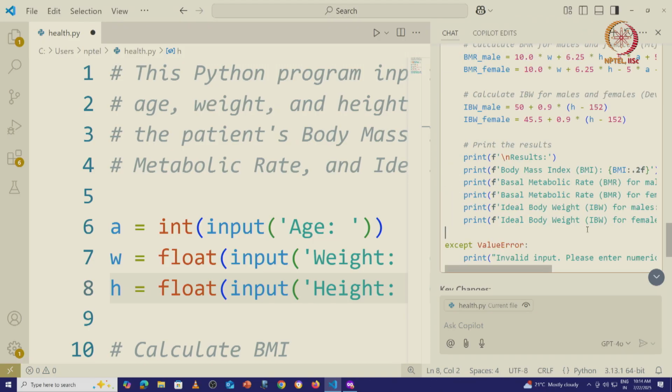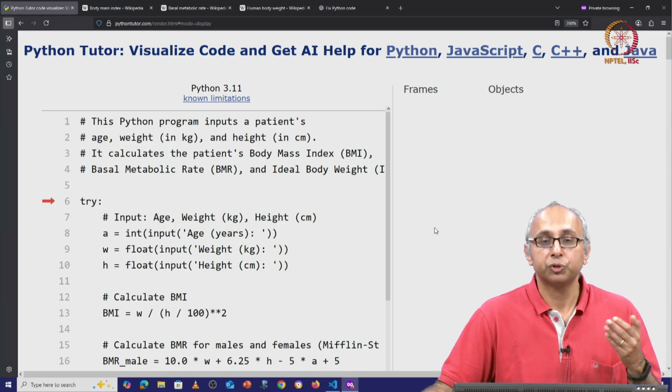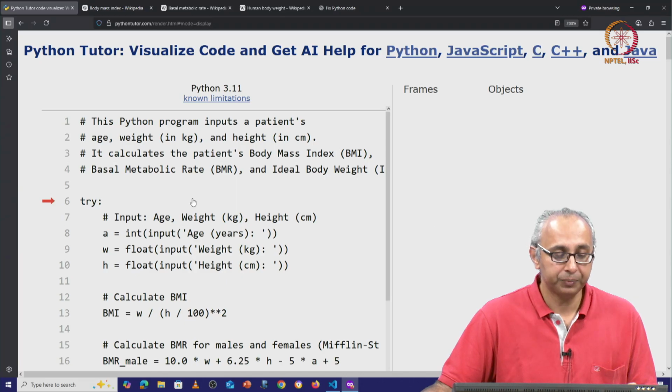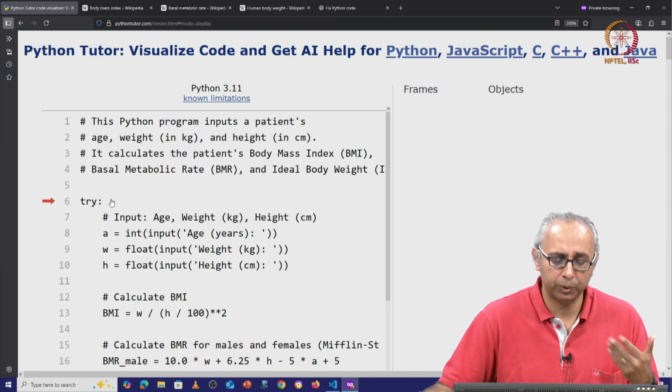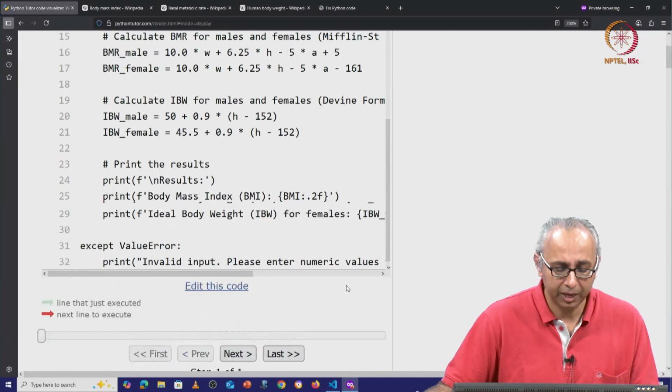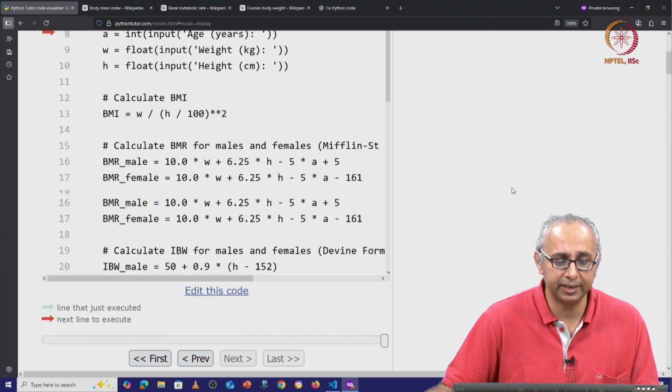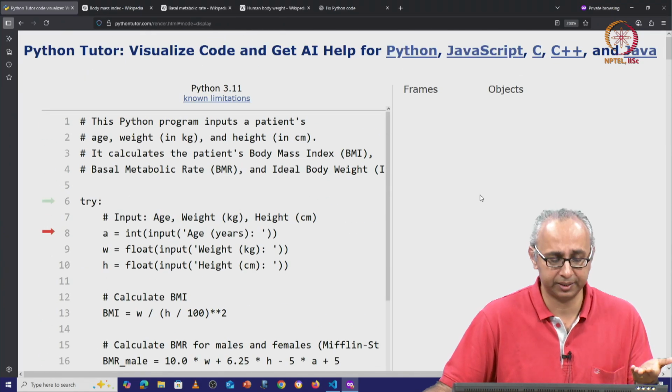So let us try this piece of code in Python Tutor and make sure we understand how it works. So here we are in Python Tutor. You can see that the red arrow is on line 6. We have skipped past all these comments. Now, we haven't yet seen this syntax, so we're going to ignore this for now, and we're simply going to click on Next and get to the portion of the code that we understand.